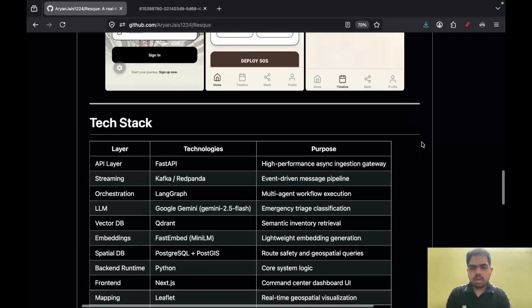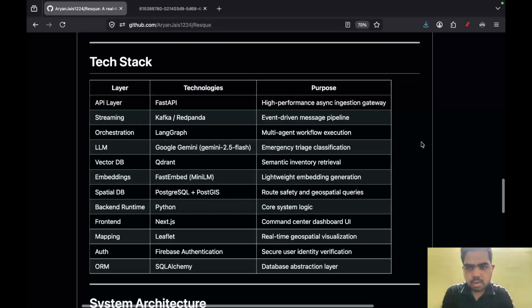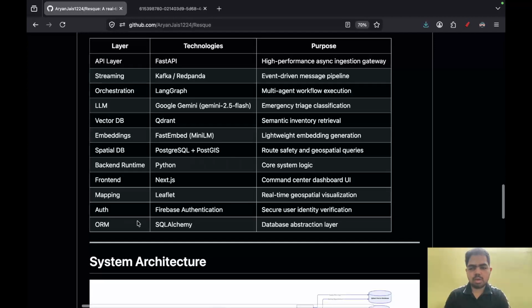Okay, so let's now talk about the tech stack that we have. For the API layer, we are using FastAPI. For streaming, we are using Kafka. For orchestration, we are using LangGraph, and for LLMs, we are using the API provided by Gemini. The vector DB we are using is Qdrant. The embeddings are MiniLM embeddings. The spatial DB is PostGIS. The backend runtime is written in Python, and the dashboard is written in Next.js. And we are using authentication with Firebase. I know that it's not possible to do it again and again.